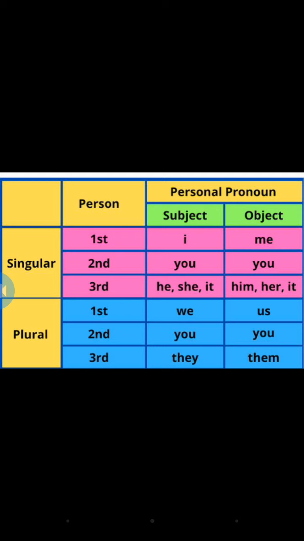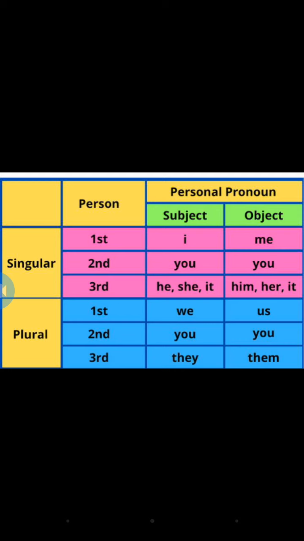He, him, she, her, they, them come under masculine and feminine gender, and it comes under neutral gender.